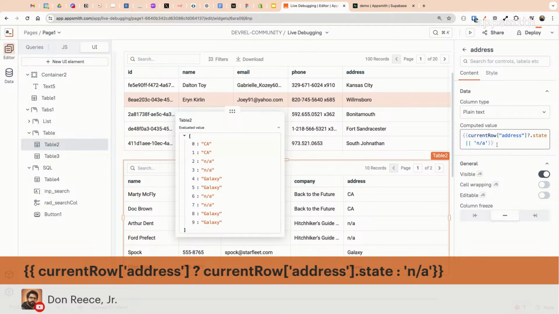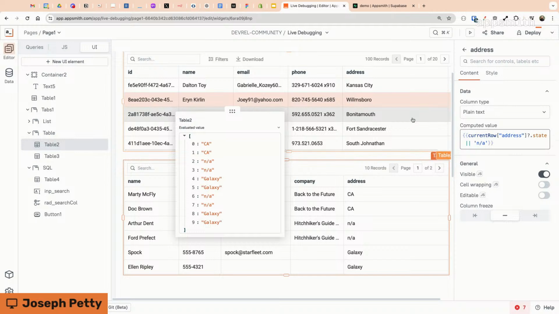Sanjiv mentioned the ternary operator, and I have another post on the portal I think would be good to mention here. So there are lots of uses of a question mark in JavaScript. There's the one we just saw for optional chaining. There's the ternary operator, like Sanjiv mentioned, that is a condition. If it's true, return this. Otherwise, there's a colon, and then you return the third operand.